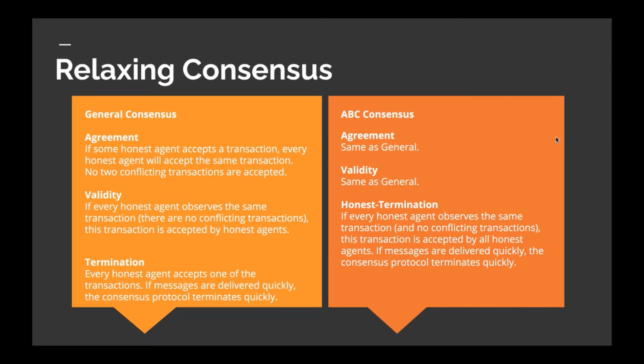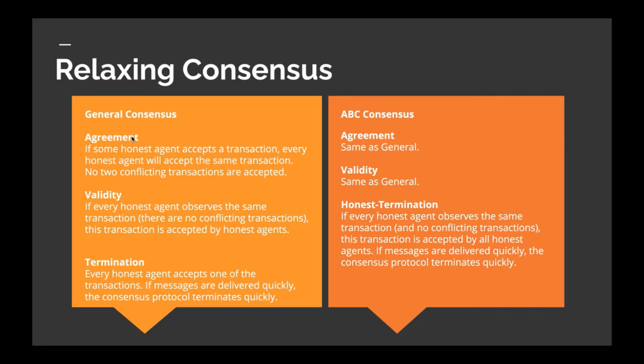In this context, according to the usual definition, achieving consensus consists of the following three requirements. The first thing is agreement, and this basically just says that if an honest agent accepts the transaction, then every honest agent will accept it. And if there are two transactions that are conflicting, meaning a double spend, then this transaction wouldn't be accepted at all.